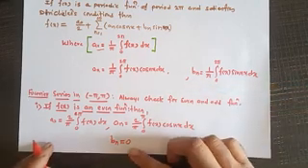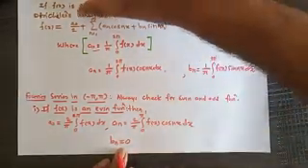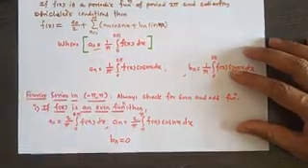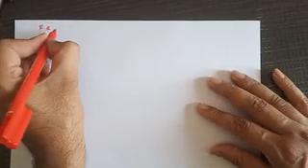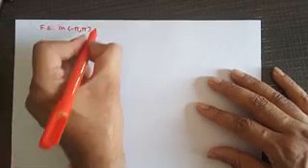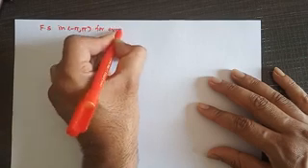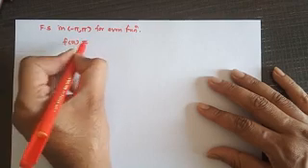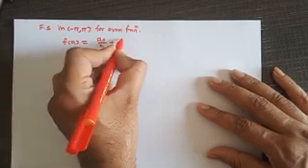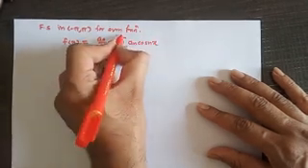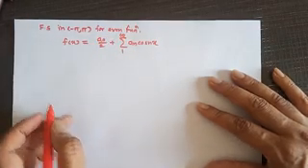Therefore, what is the Fourier series? Put bn equal to 0 here. So the Fourier series is a0 by 2 plus summation an cos nx, bn is equal to 0. So the Fourier series in the interval minus pi to plus pi for an even function is f of x equal to a0 by 2 plus summation an cos nx, n from 1 to infinity. What is bn? bn is equal to 0.